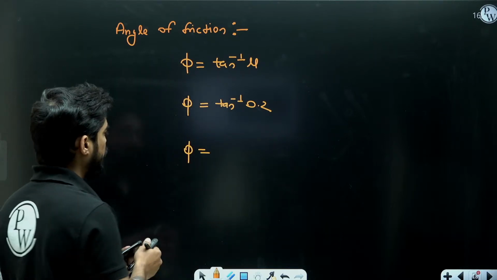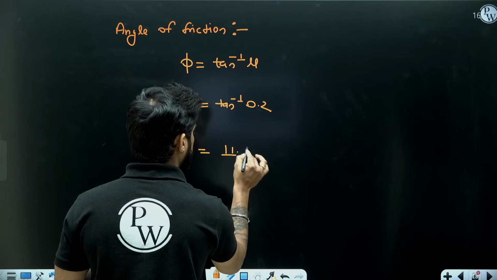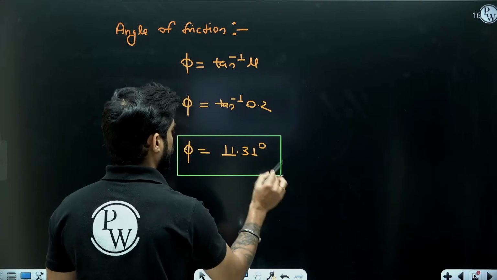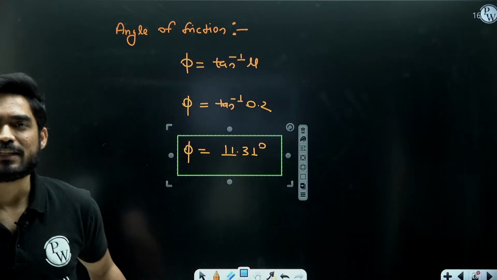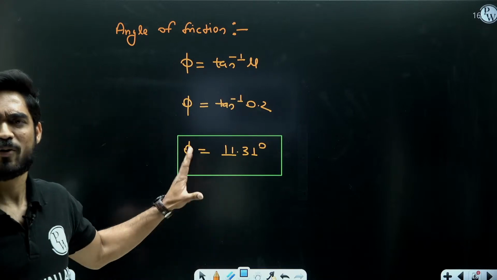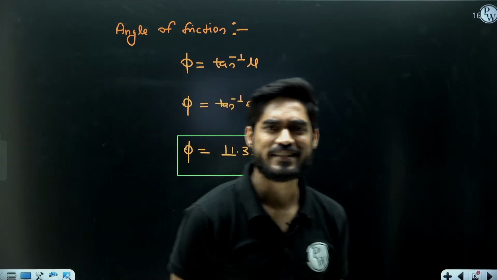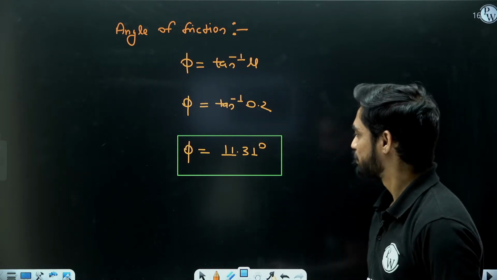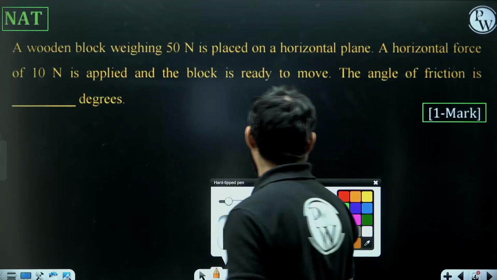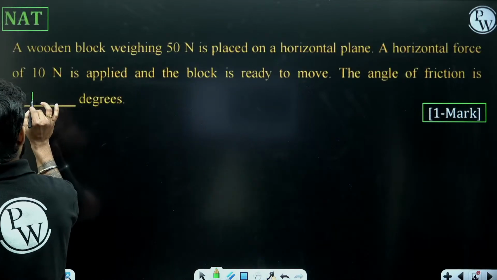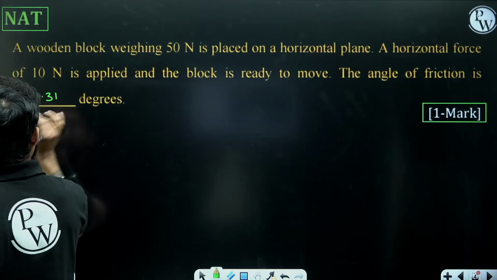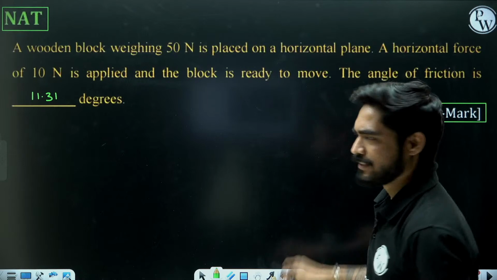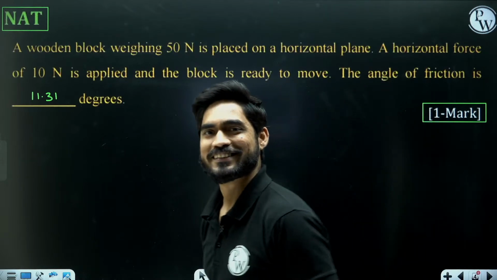It is 11.3099. Let me round it off. So it will be 11.31 degree, almost 11.31 degree. Yes. So everyone is getting 11.31 degree. So the answer to this question is almost 11.31. First question, 1 mark question, but it was a conceptual question.